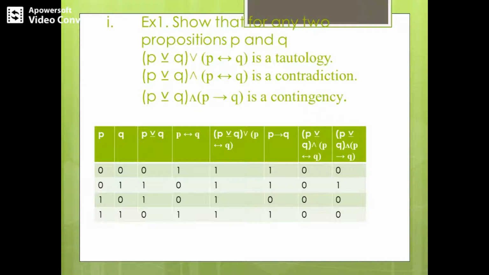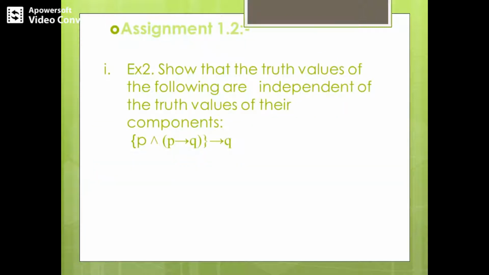So when we find the conjunction of both the columns, we observe that some of the rows are 0, some of the rows are 1s. That is, the first row we will get 0, in the second row the conjunction leads to 1, the third row conjunction leads to 0, the fourth row conjunction leads to 0. So there are combinations of zeros and ones in the truth table. Therefore, it is a contingency. It is neither a tautology nor a contradiction.